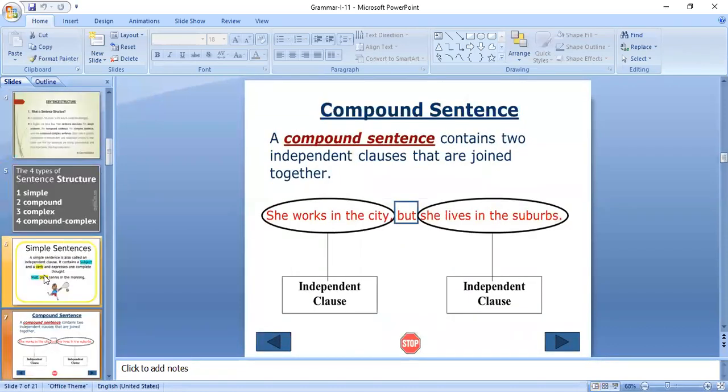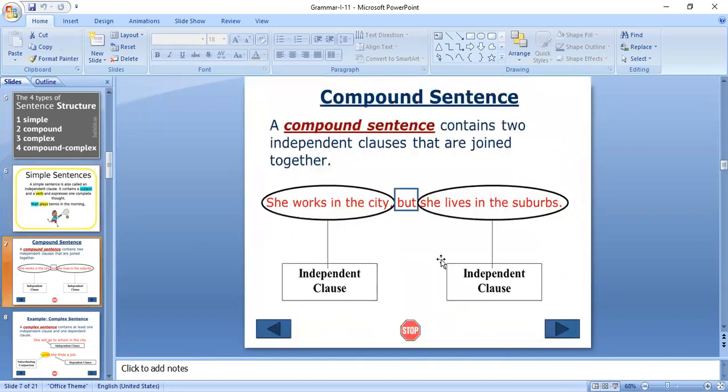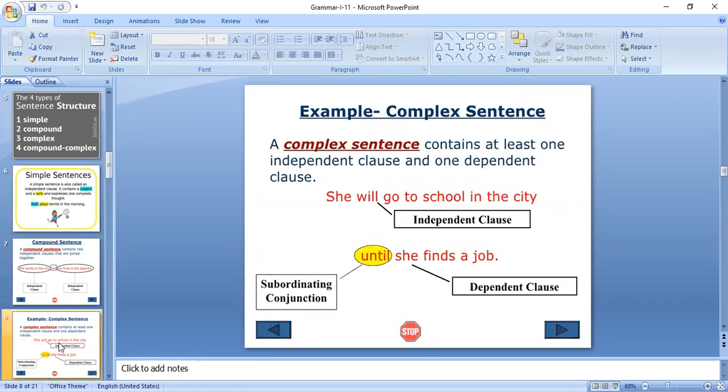Okay, so let me give you a small summarization. A simple sentence is a sentence which contains a subject and verb. A compound sentence contains two main clauses, and these two main clauses are combined with the help of a conjunction. A complex sentence contains one main clause and one subordinative clause.